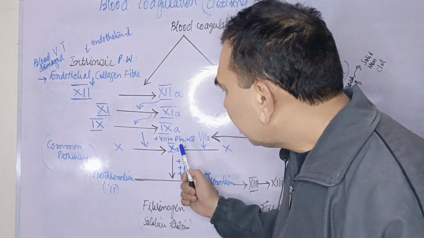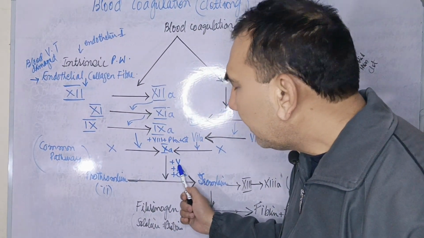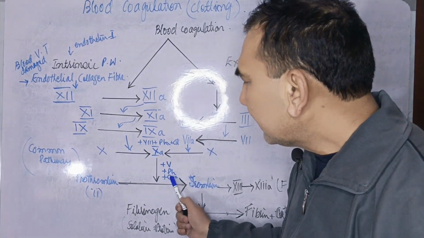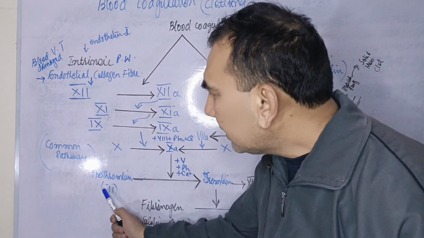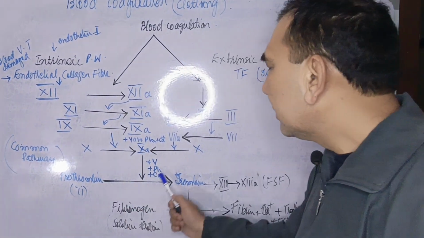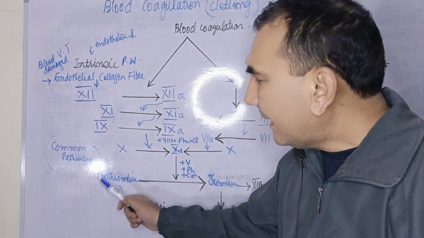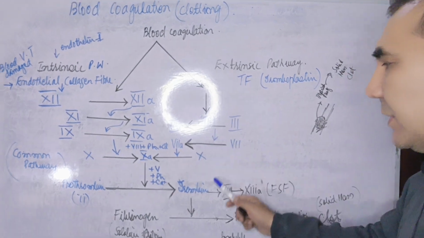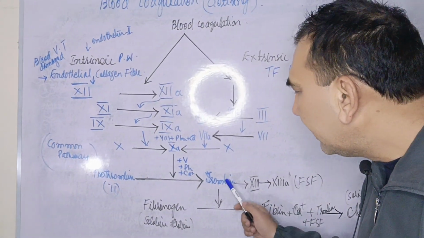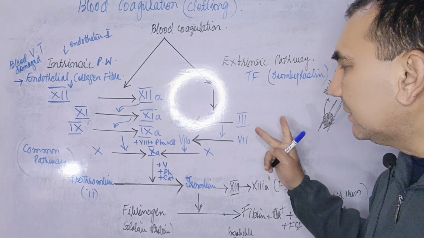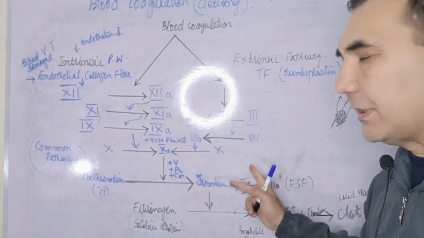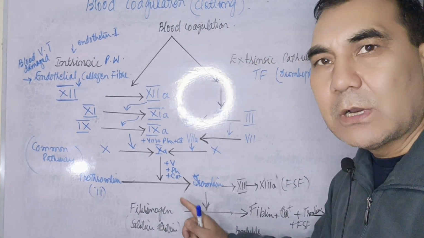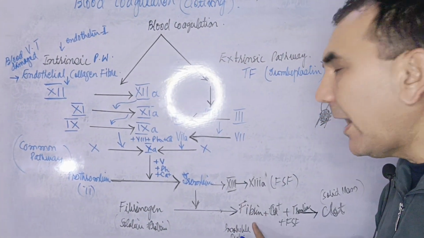In the common pathway, the 10A factor, with the help of the 5th factor, the phospholipid and the presence of calcium, converts prothrombin into thrombin. Prothrombin is the second factor. When the prothrombin converts into thrombin, what will the thrombin do? Thrombin will act on two other factors. Thrombin will act on fibrinogen and convert the fibrinogen into fibrin.